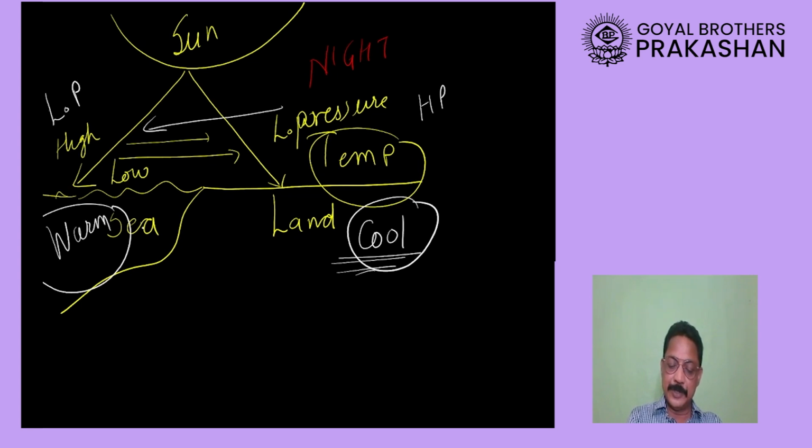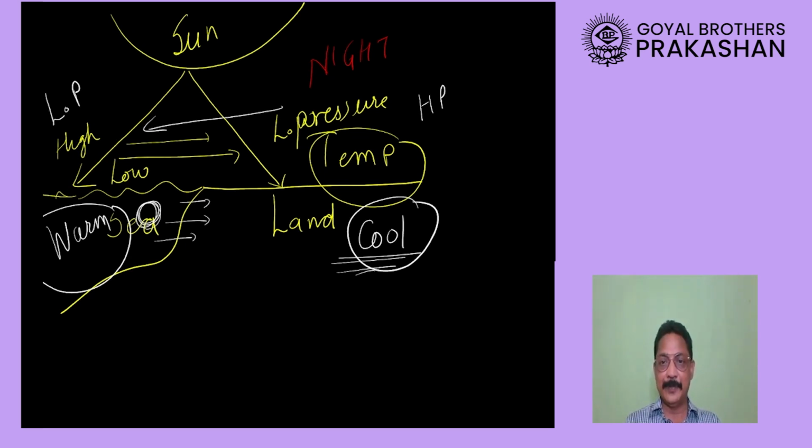Also this sea water will transfer some of its heat towards the land, and that is why the land will also not become cool very quickly. In very simple words, the areas which are close to the sea neither experience very high temperature nor very low temperature, and this happens because of what?